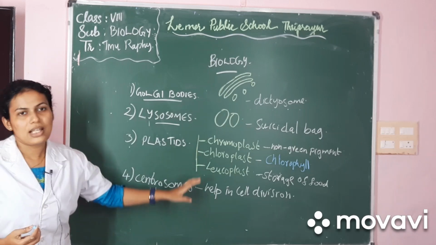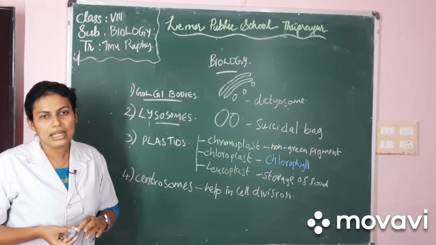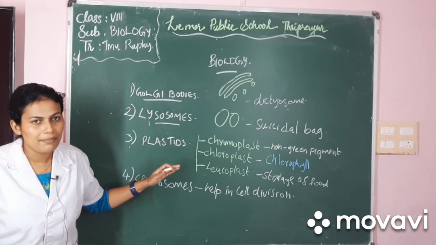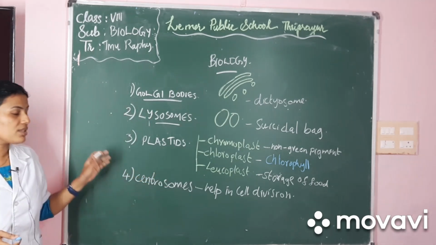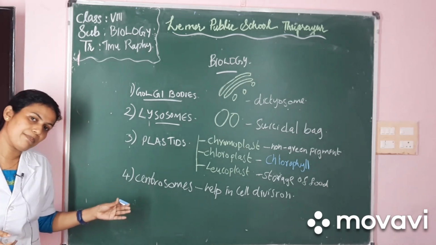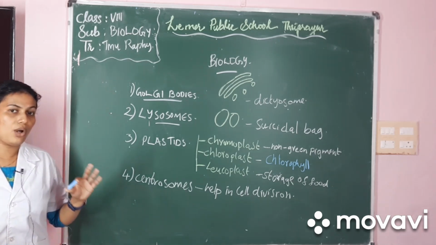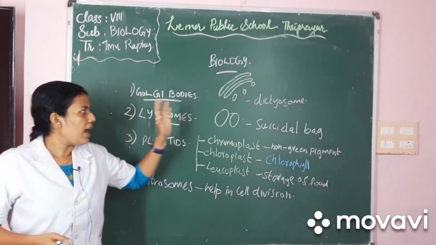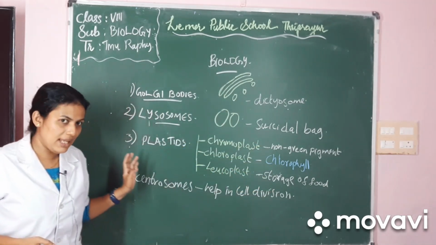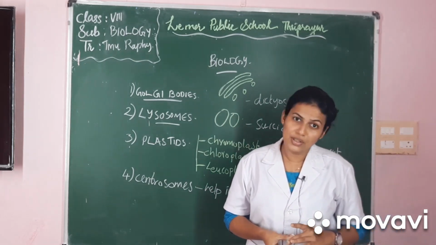Children, these four are the cell organelles we are learning today. We learned a cell organelle which is seen only in plant cells: plastids. Now, which is the cell organelle which is seen only in animal cells? Yes, centrosome is a cell organelle which is seen only in animal cells. And we have learned the structural peculiarities and functions of these organelles. Now, before ending, let's revise today's class using a video.